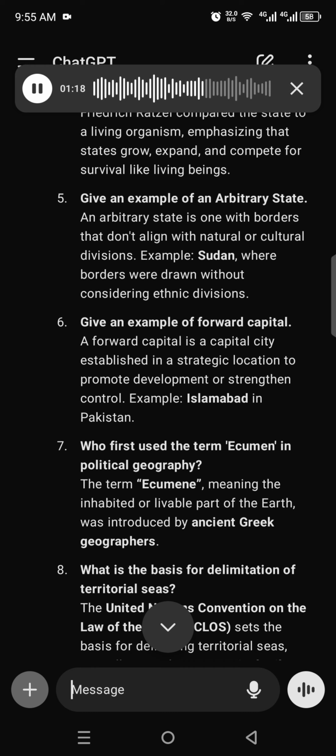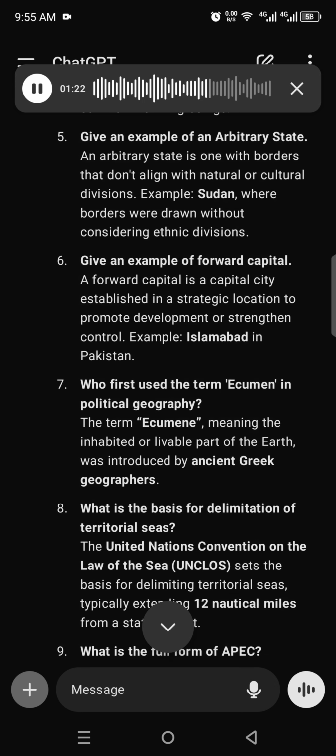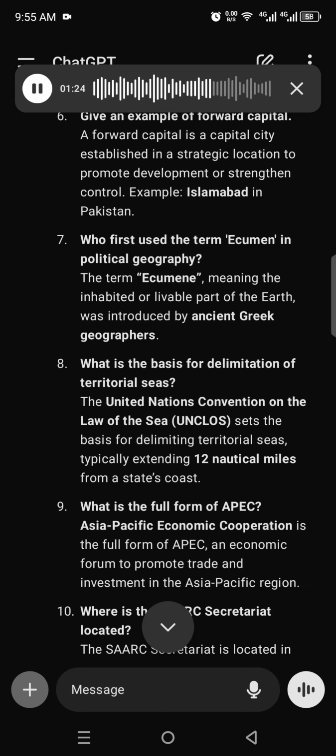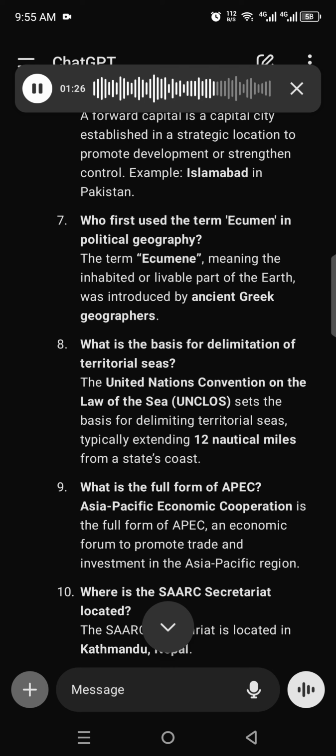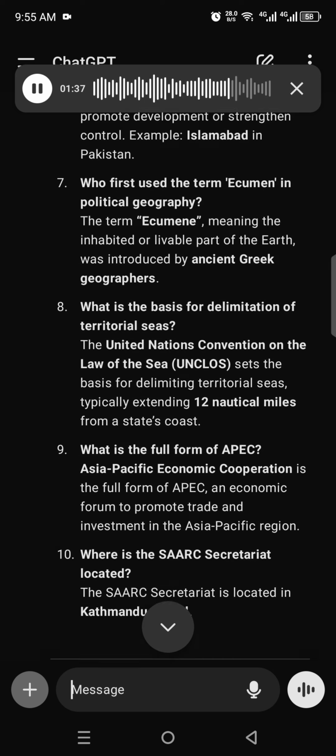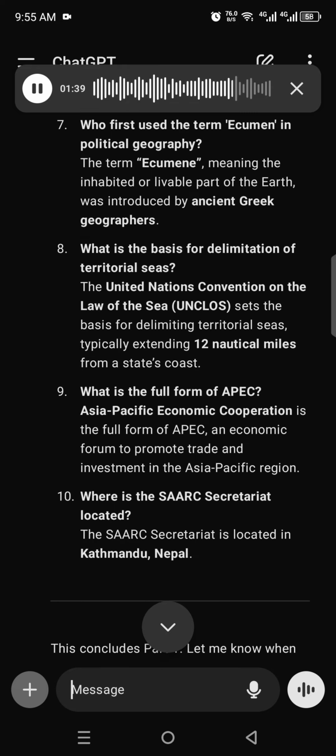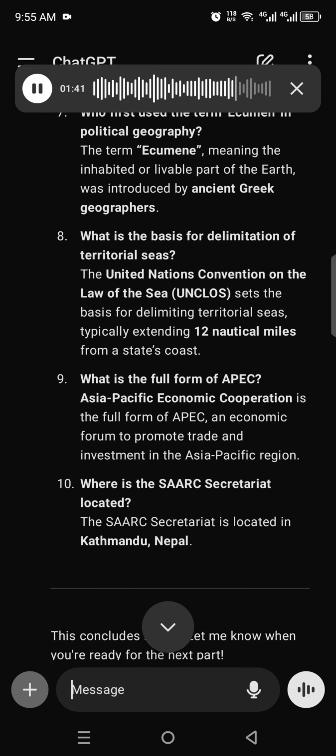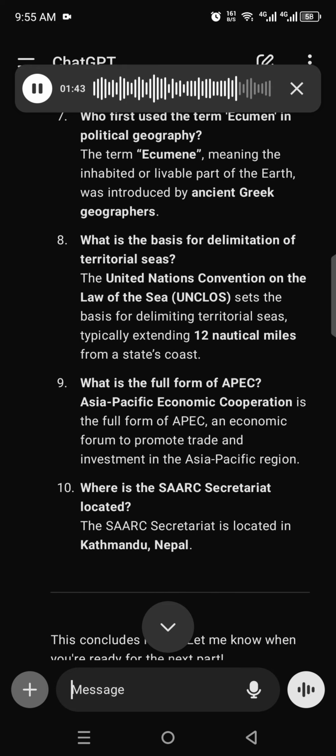7. Who first used the term ecumene in political geography? The term ecumene, meaning the inhabited or livable part of the earth, was introduced by ancient Greek geographers. 8. What is the basis for delimitation of territorial seas? The United Nations Convention on the Law of the Sea, UNCLOS, sets the basis for delimiting territorial seas, typically extending 12 nautical miles from a state's coast.